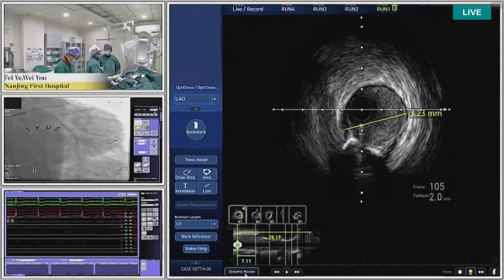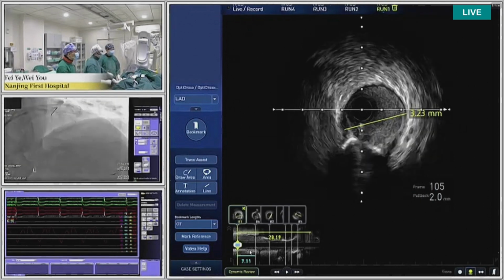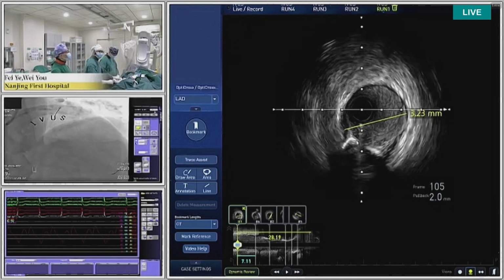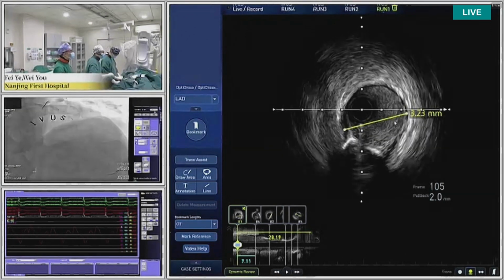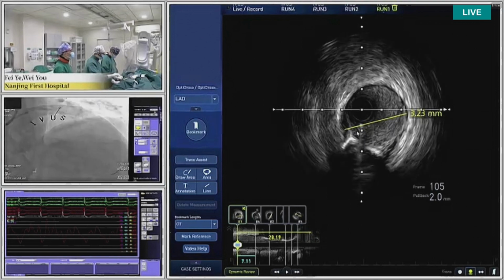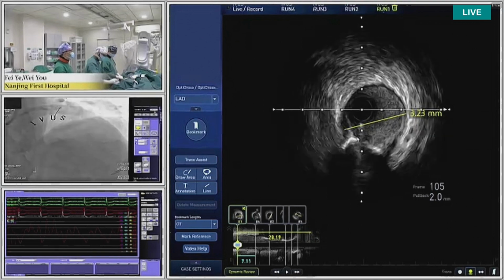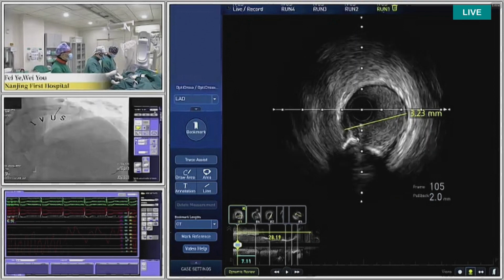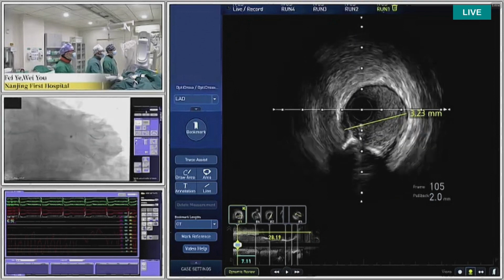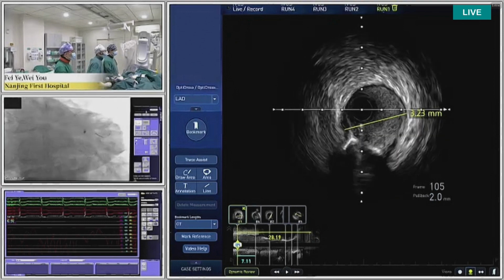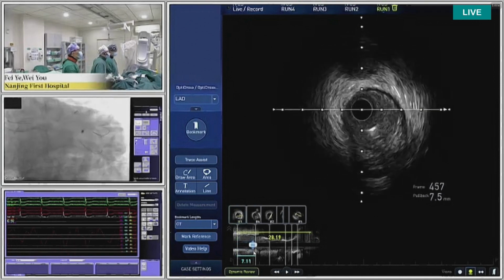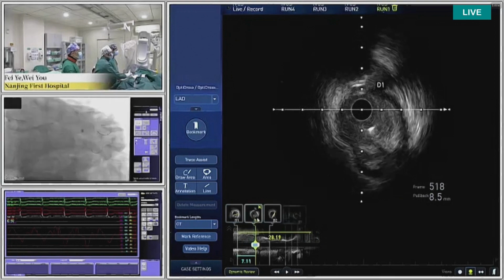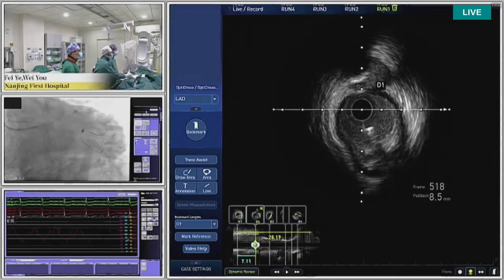The first round we check IVUS from the distal LAD to left main, and here we can see this point is a distal LAD. The vessel diameter is about 3.2 millimeter. But here at this point we can see the vessel is not normal, with eccentric calcified plaque, but the plaque area is very small. So this point can be the distal landing zone. Then go on probe back, we can see here this is the first diagonal showing LAD.